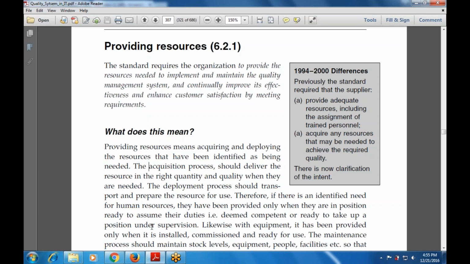What is the meaning of providing the resources? That means acquiring and deploying the resources that have been identified as business needs. The acquisition process should deliver the resources in the right quantity and quality when they are needed. The deployment processes should translate and transport the resources that are available within the data used within the database. Whatever the resources and quantity that are needed, they are used in line with the quality management principles.